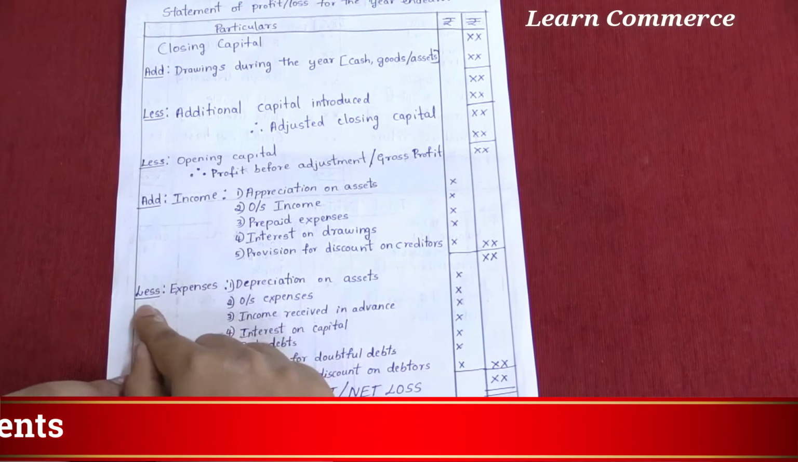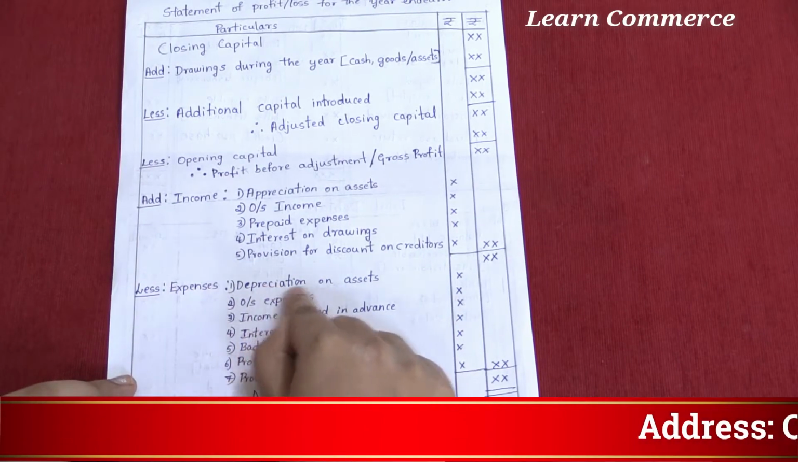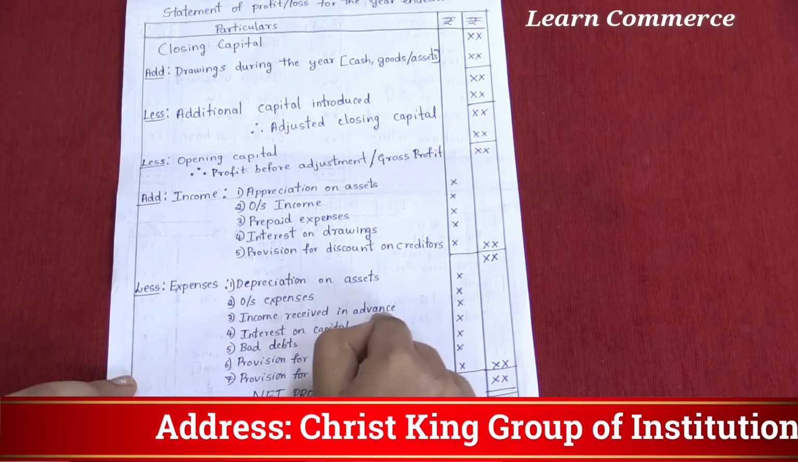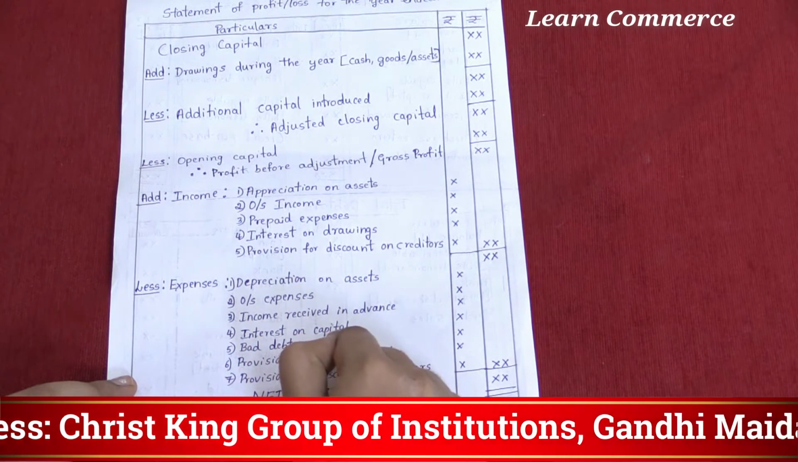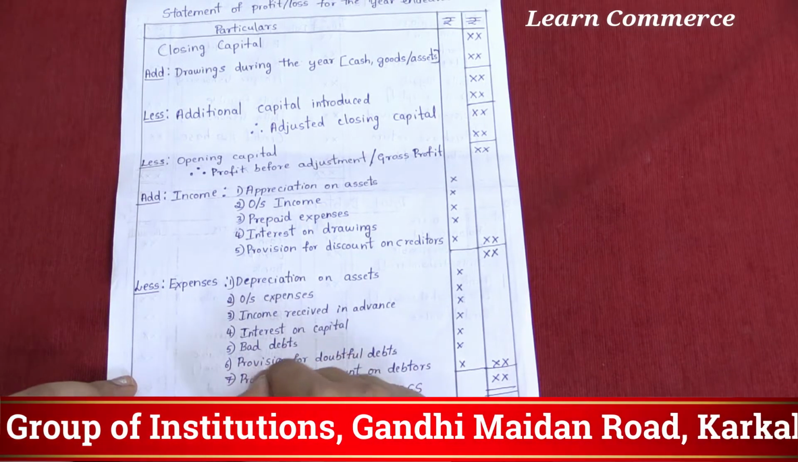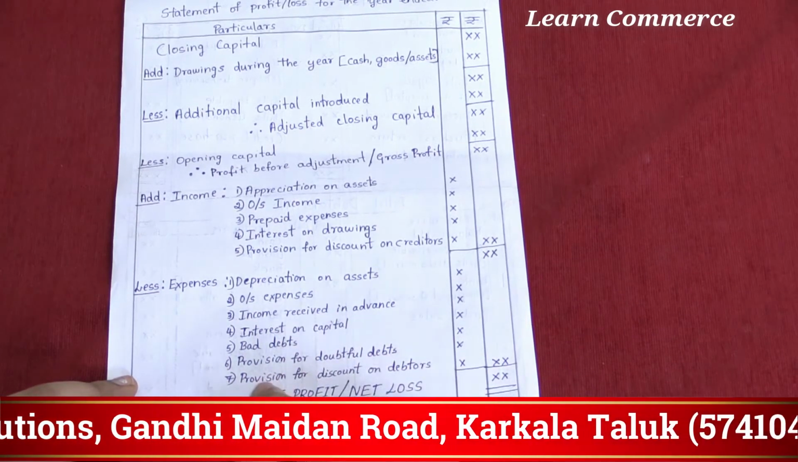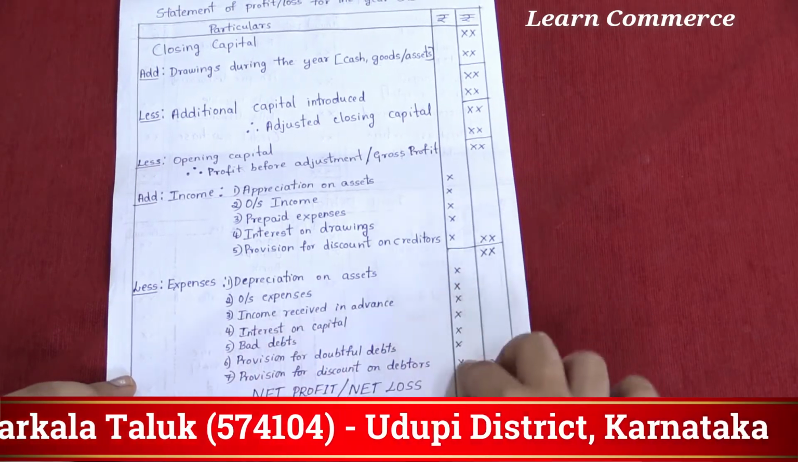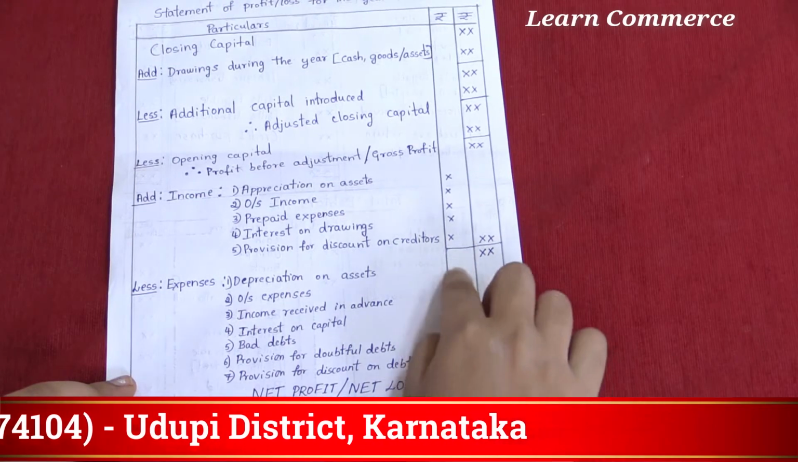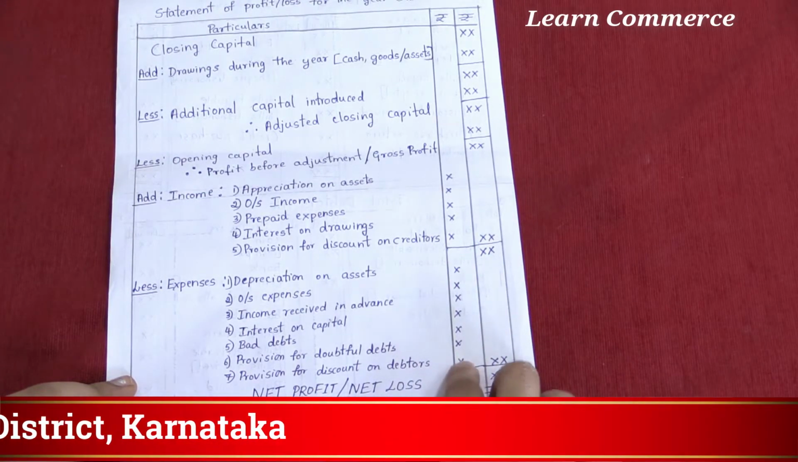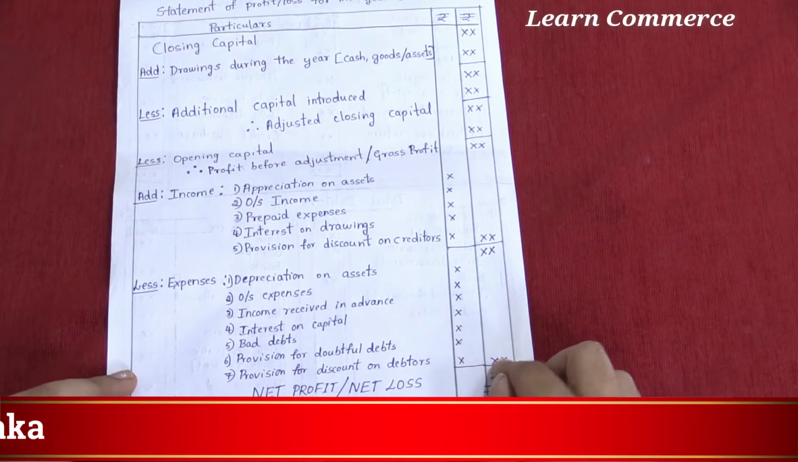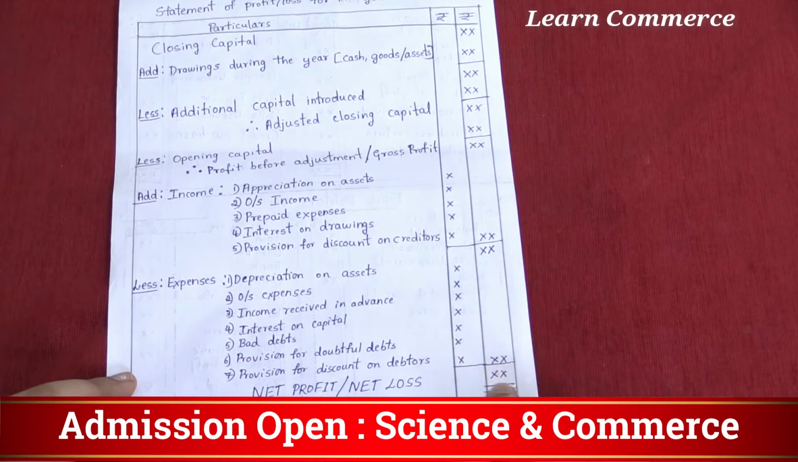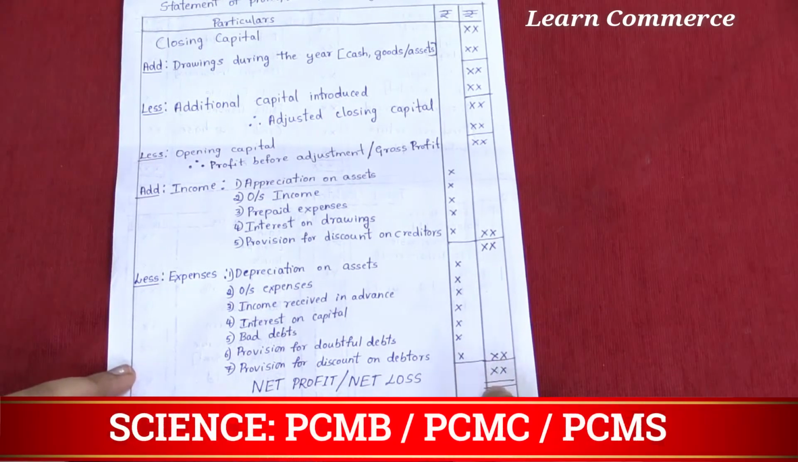Then less expenses: depreciation on assets, outstanding expenses, income received in advance, interest on capital, bad debts, provision for doubtful debts, provision for discount on debtors. These expense amounts you should write in the inner column. Make a total of all the expenses in the inner column and write it in the outer column. From the above amount deduct this expense. You get one figure here.